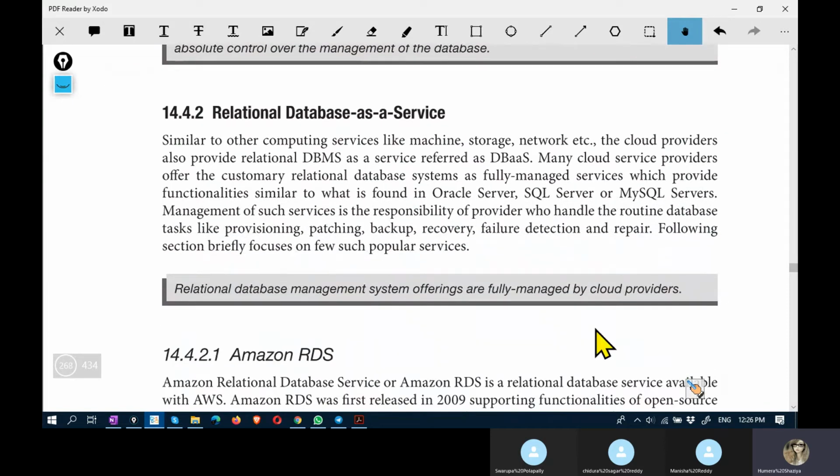Relational database as a service. We know that consumers do not have to do any task other than storing and retrieving. That is provisioning, patching, backup, recovery, failure detection, repairing. All these are the tasks of provider. So provider responsibility is to provide all these features.